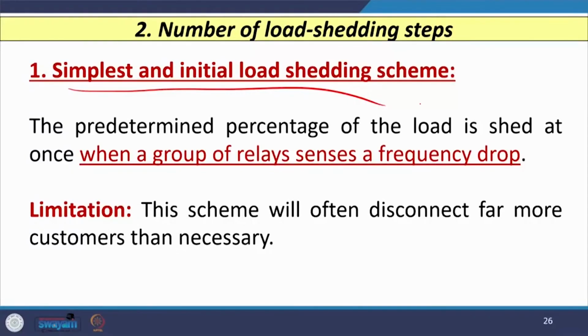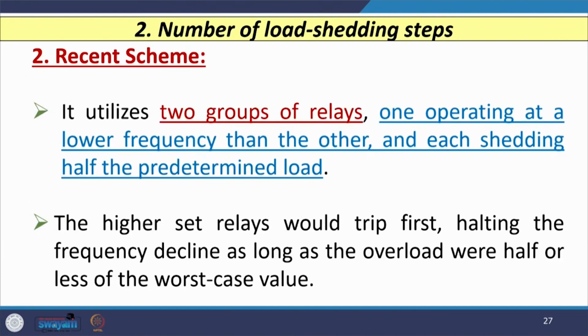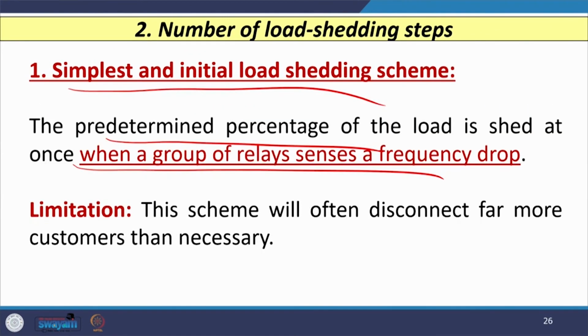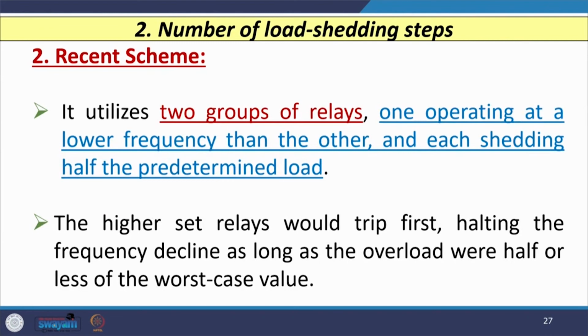When we consider the number of load shedding steps required by an intelligent load shedding scheme, there is an initial load shedding scheme, in which a predetermined percentage of load is shed at once when the group of relays senses a frequency drop. The limitation of this scheme is that it will often disconnect far more customers than necessary.